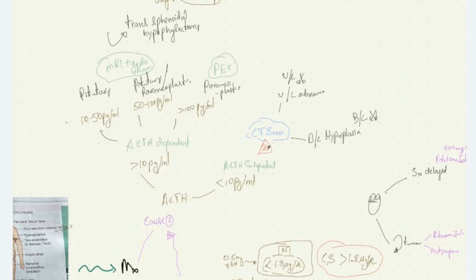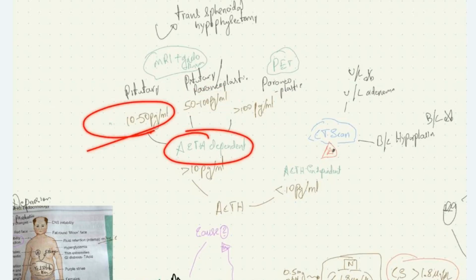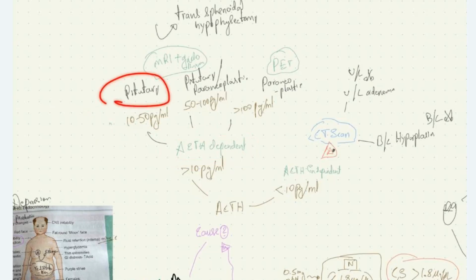If it is more than 10 picogram per ml, we see whether it is between 10 to 50 picogram per ml, or more than 100 picogram per ml, or between 50 to 100 picogram per ml. If the ACTH is between 10 to 50 picogram per ml, it is most commonly due to pituitary adenoma.